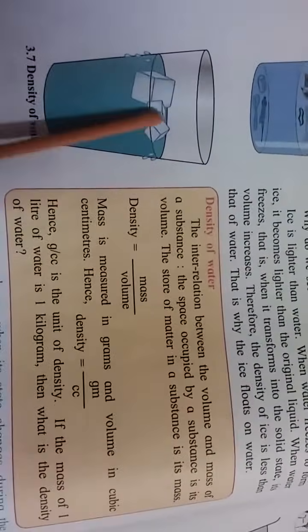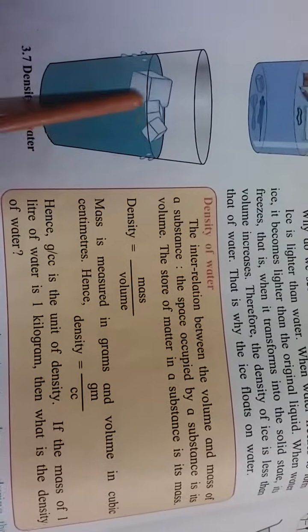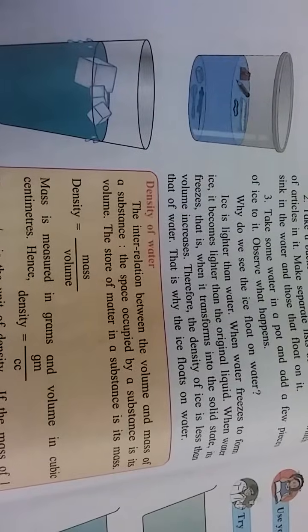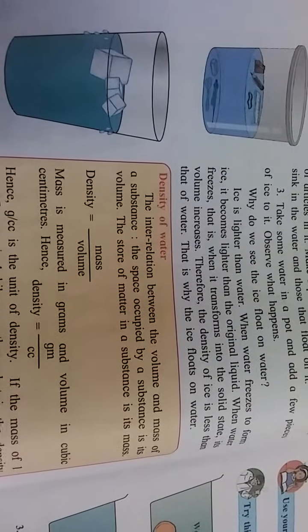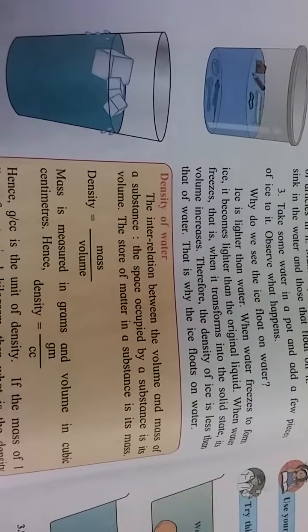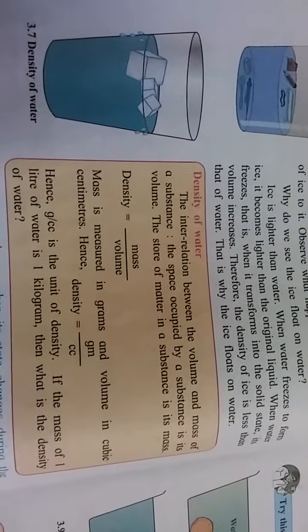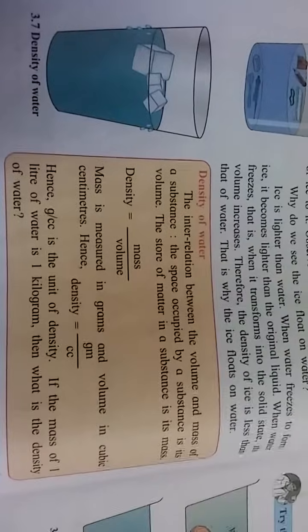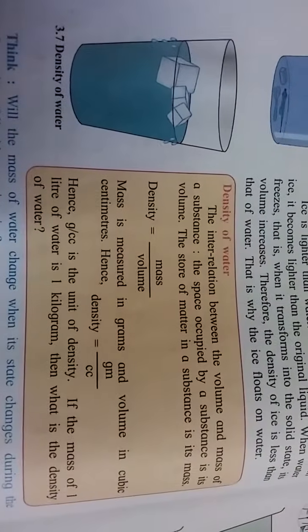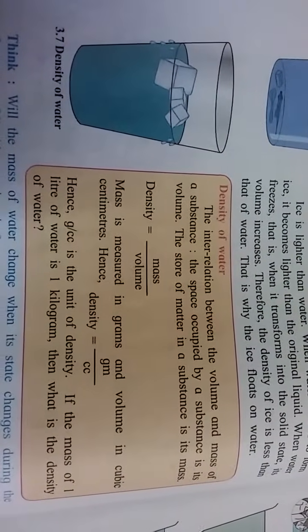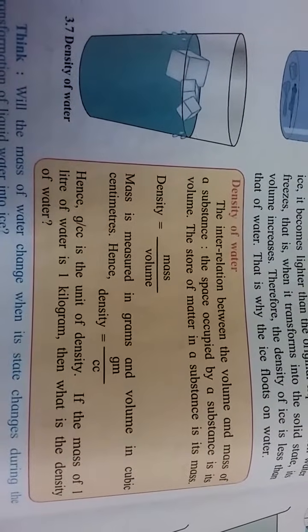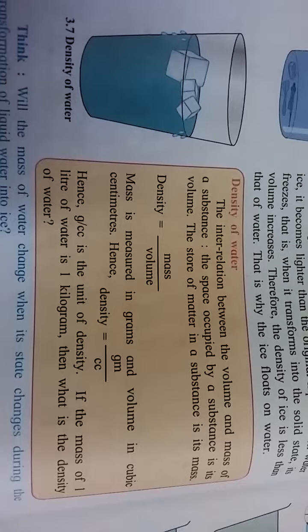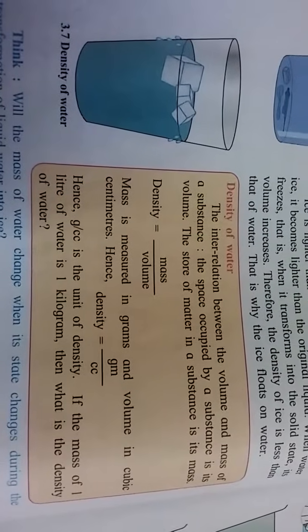Now see here, ice is floating on water. Why? Because of the density of water, the interrelation between the volume and mass of a substance. The space occupied by a substance is its volume.